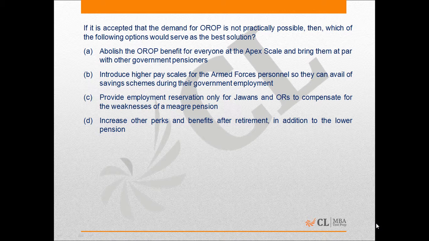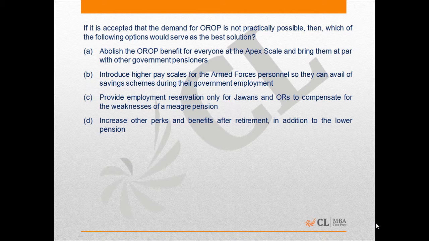The author suggests in the second, third, fourth, fifth paragraph that providing OROP benefit to apex scale was an incorrect decision because it was a biased decision. Option A says abolish the OROP benefit for everyone at the apex scale and bring them at par with other government pensioners. This will create a just and unbiased scenario for pension. So option A can be correct.